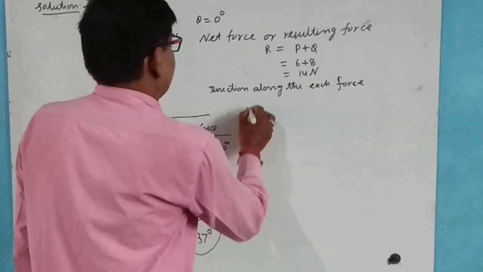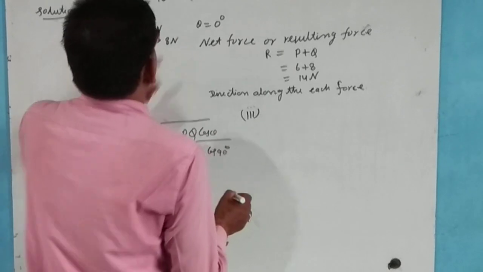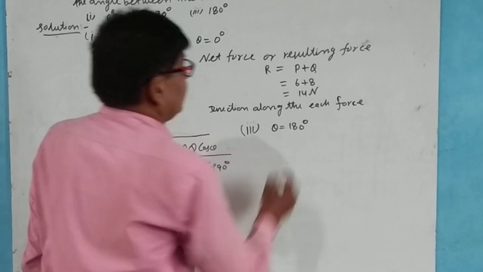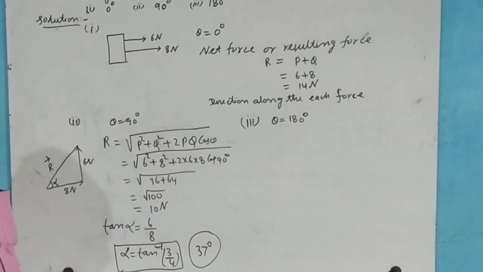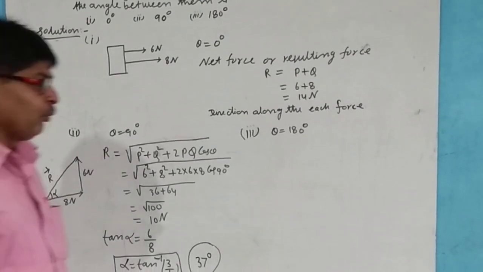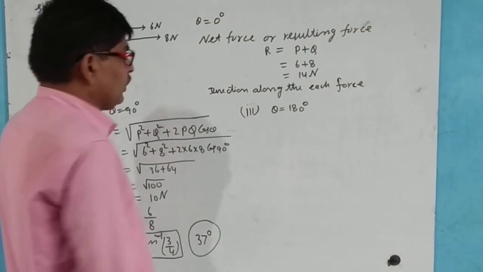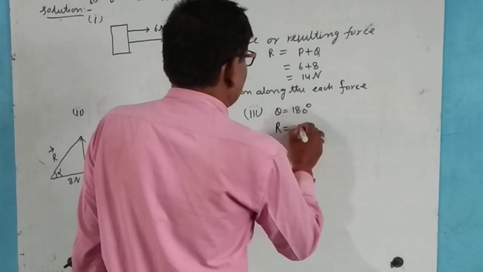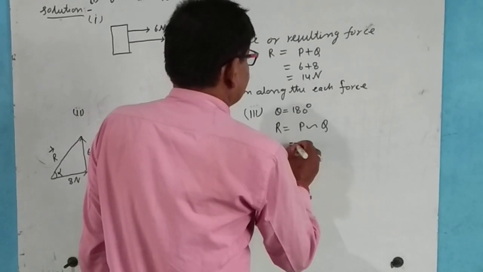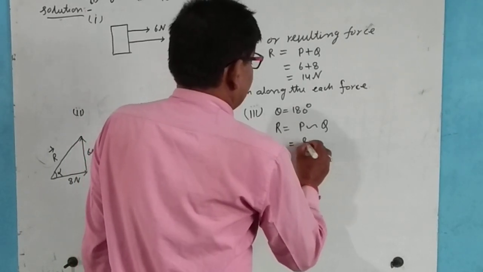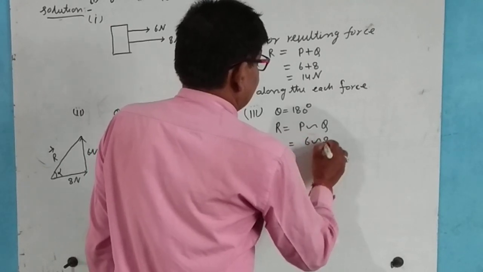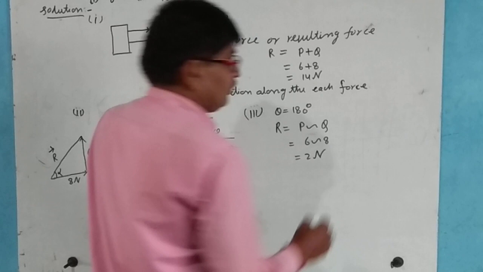Now, third case, theta equals 180 degree. In this case the vectors are anti-parallel, opposite vectors, so the resultant equals the difference of P and Q. That means 8 minus 6, which is equal to 2 Newton.